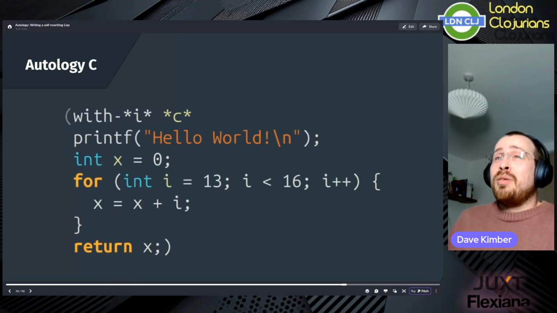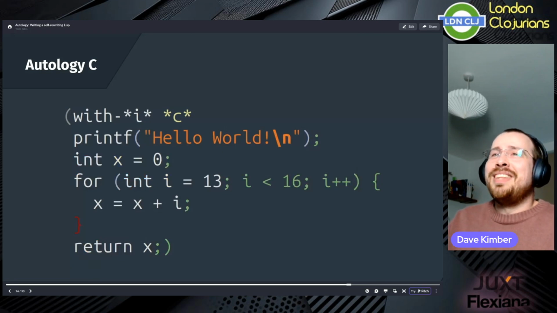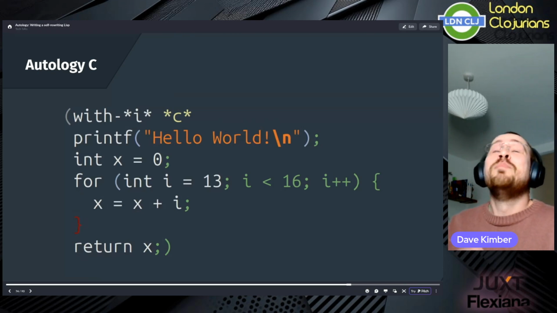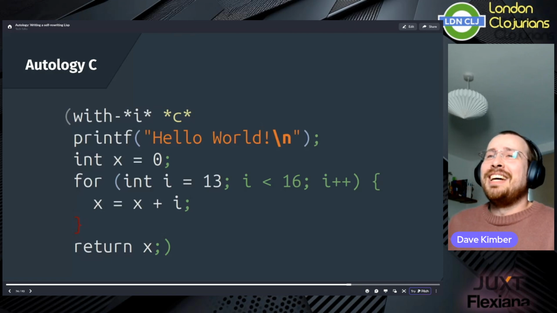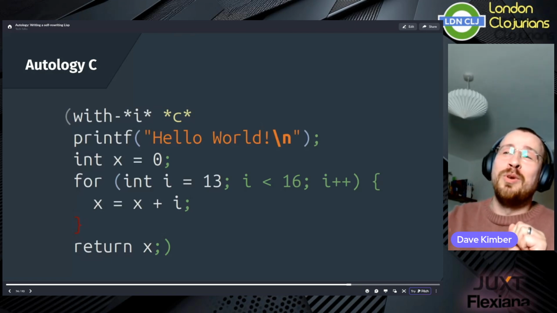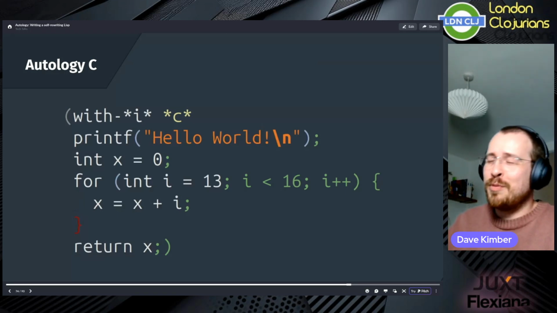Here is an Autology program which uses a predefined C interpreter. Now, the eagle-eyed among you might have noticed an issue here, which becomes apparent if I switch to Clojure syntax highlighting. That's right. The semicolon end statements in C are considered inline comments in Clojure. Perhaps unsurprisingly, there are some pretty fundamental conflicts between C syntax and parsable Clojure expressions. And also, even if you separate each of the for loop header sections onto their own lines and start the code block beneath it, it still thinks the code block is a Clojure map literal, and it complains that it has an odd number of forms. Oh well.